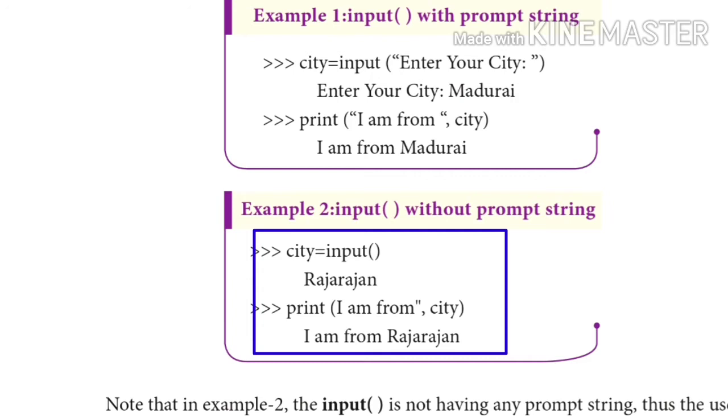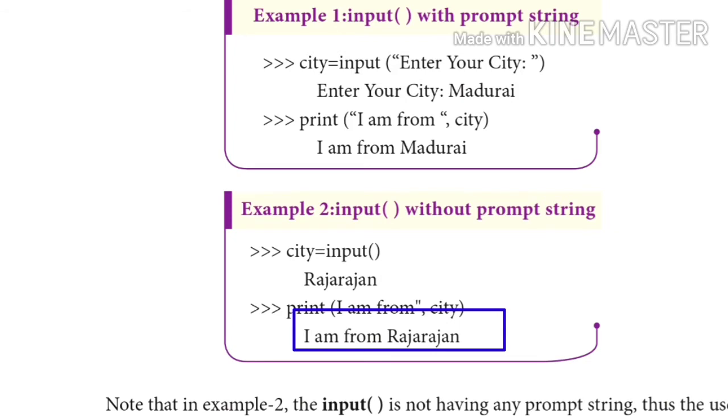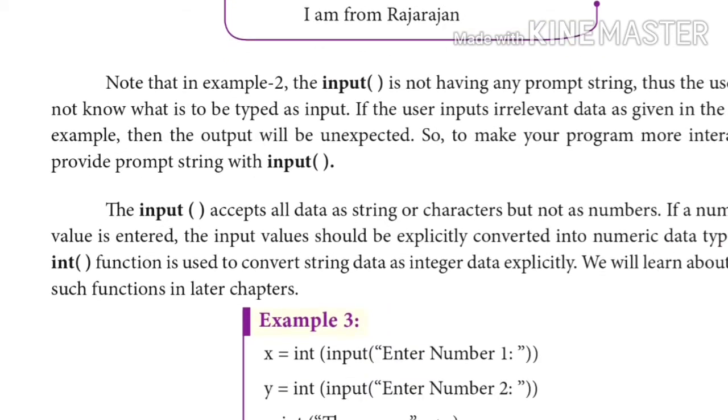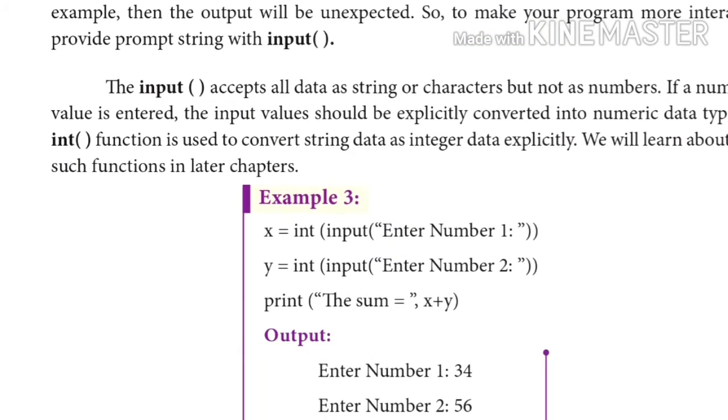Automatically that input is merged with the output statement. The output is I am from Rajarajan. So this is how we can use the input and output functions in Python. Here is another example.